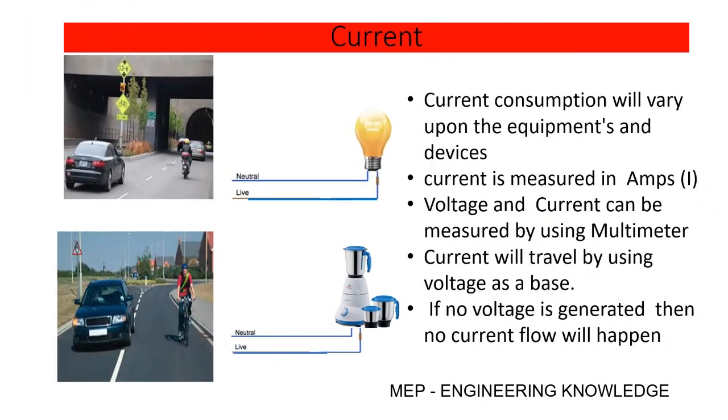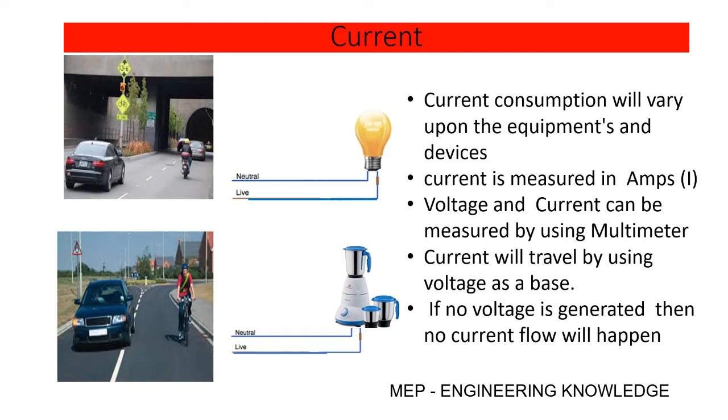Just see the image shown. A car and a bike are shown on a road and in a tunnel. The road remains the same. Similarly, the voltage remains the same. Depending upon the vehicle, the fuel consumption will be more or less. Similarly, depending upon the connected equipment, the current consumption will increase or decrease.